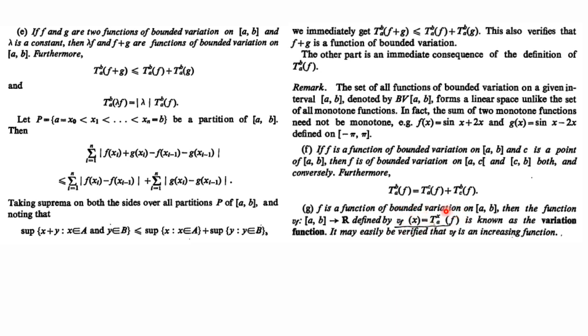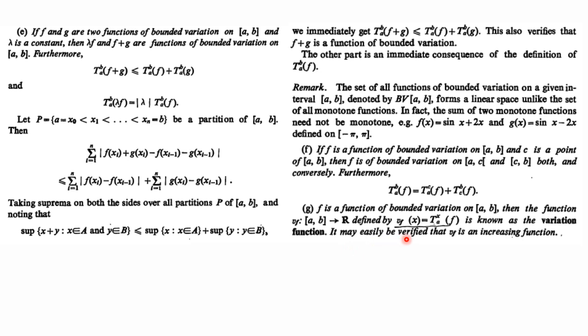It is not a fixed quantity, it is in terms of x. When you replace x with a, you get some value of variation of f. When you replace x with b, you will get the variation of the function over the interval AB, and so on. So it is not a fixed quantity, and this function is known as the variation function,